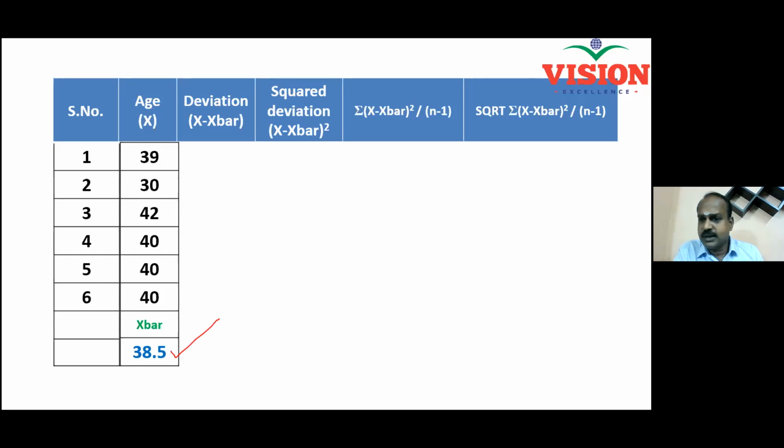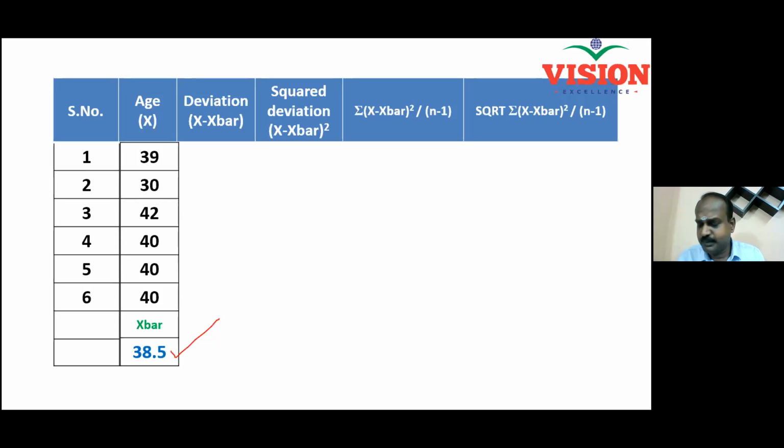The people who are attending my white belt training program, their average age is 38.5. That means half of the participants generally will have age above 38.5. Half of you may be having the age below 38.5. And this I'm not telling, my data is telling. How do I collect the data? I simply randomly recorded age of 6 of the participants.